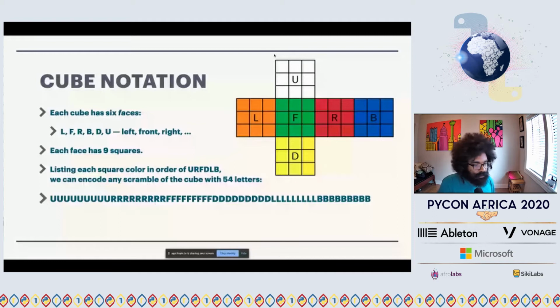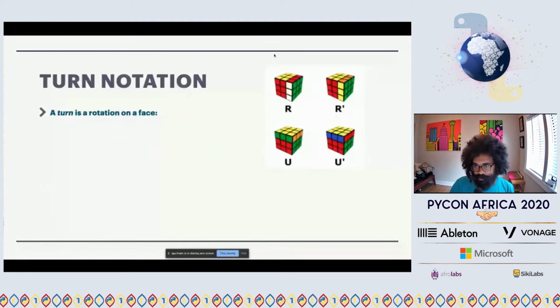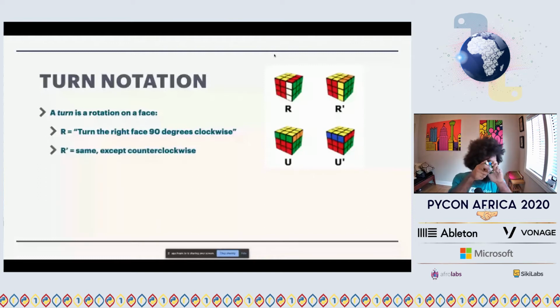So going on, I'll talk about turn notation. What is a turn in terms of a Rubik's Cube? A turn is a rotation on a face. To the right here, we see 4 examples of turns: a right turn, a right prime, which is to mean turn the right face 90 degrees clockwise. I'll demonstrate it here also on camera. Just a simple turn.